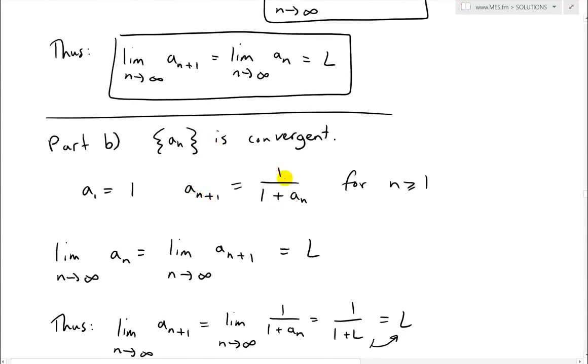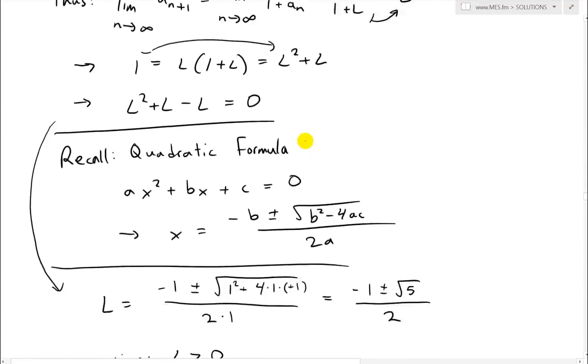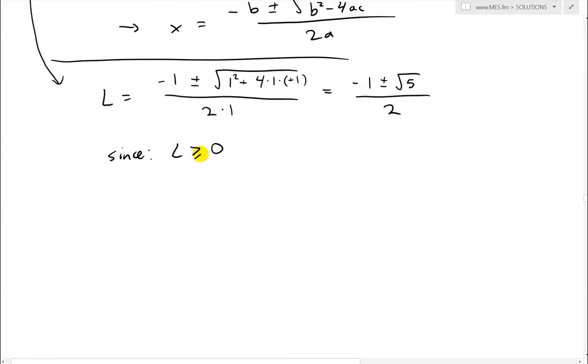So a_n plus 1 over 1 plus a_n. So it's always going to be positive. It's never going to be negative, because these integers are always going to be positive. So it's greater than or equal to 0. So since this, then, for more completeness, I'll write L is greater than or equal to 0, if it exists for this function. Otherwise, the function is wrong.